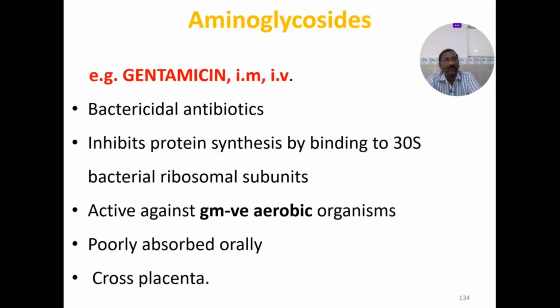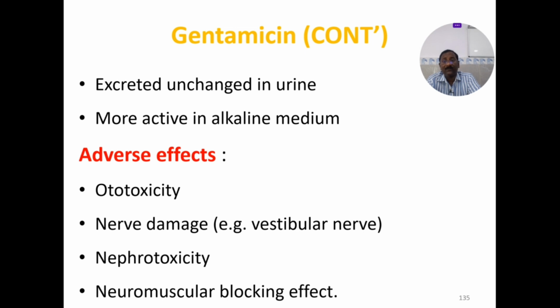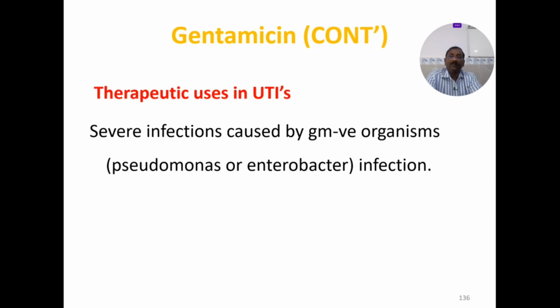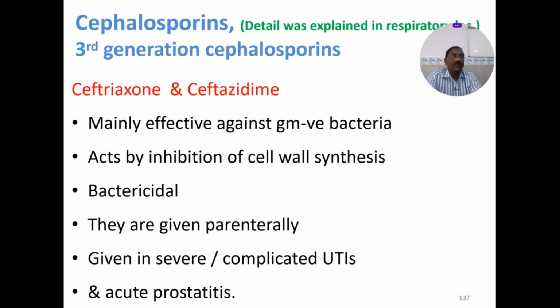Aminoglycosides like gentamicin and amikacin are very useful drugs against gram-negative bacteria. They cross the placenta. Adverse effects: ototoxicity, nephrotoxicity, vestibular nerve damage, neuromuscular blocking effect. Cephalosporins, very, very useful and very safe drugs, both ceftriaxone and ceftazidime, mainly effective against gram-negative bacteria, act by inhibition of the cell wall synthesis. They are bactericidal, mostly parenteral.